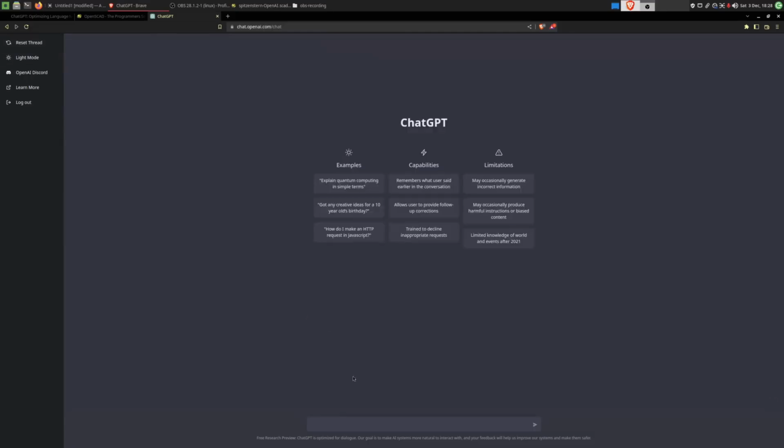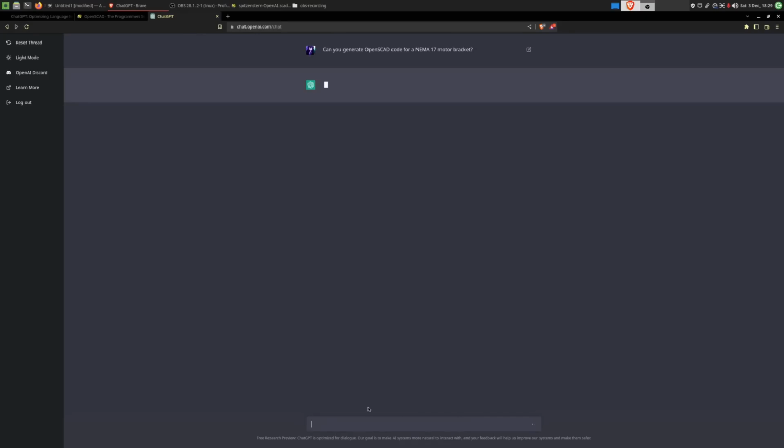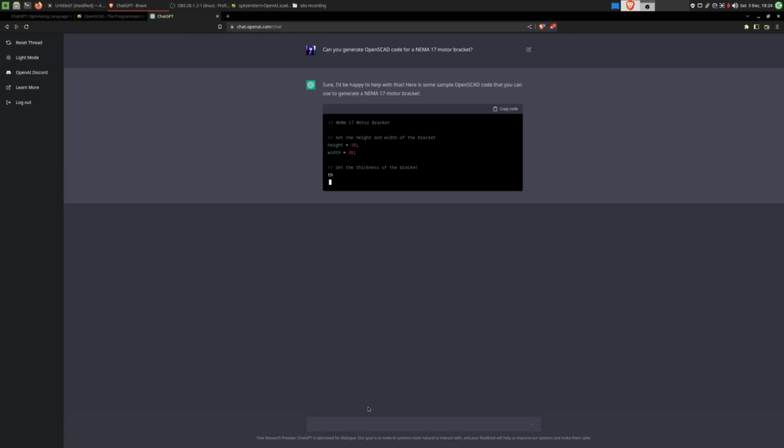Let's reset this thread and I'll ask it a really genuinely hard question. I'll ask it to generate OpenSCAD code for a NEMA 17 motor bracket. And this will show the approach the AI takes on generating these pieces of code quite well.